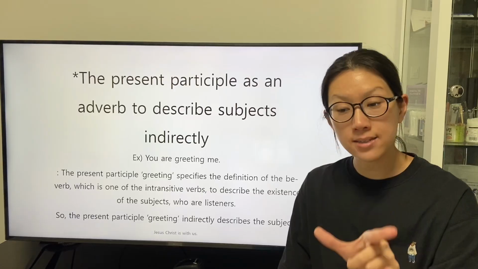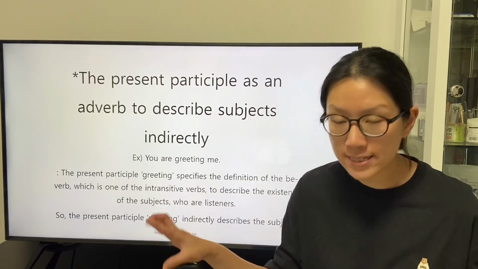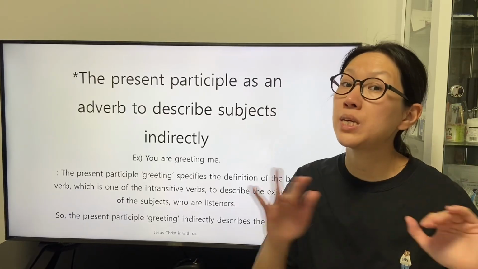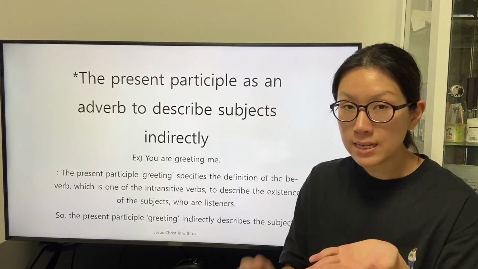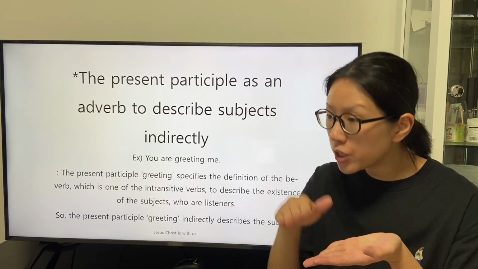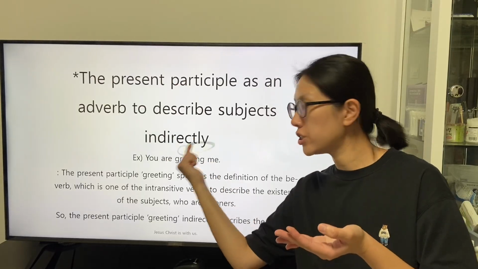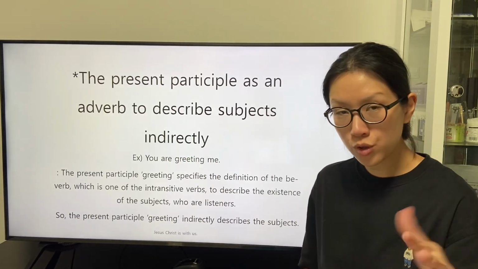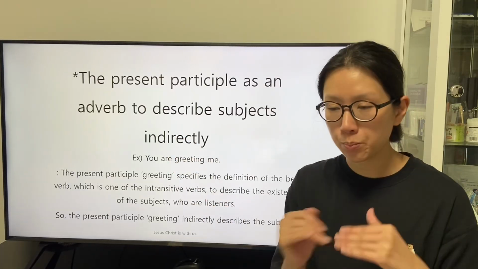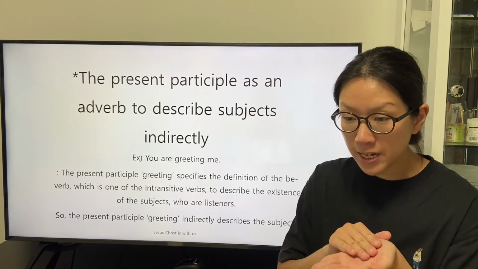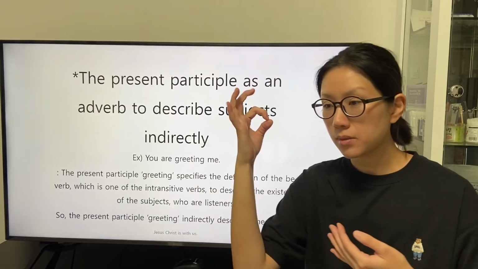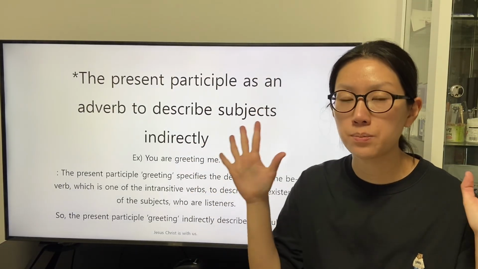in the present are described in a detailed way, because the point at the present when the listeners exist is extended into a period when the subject continues the condition described by the transitive verb greet.